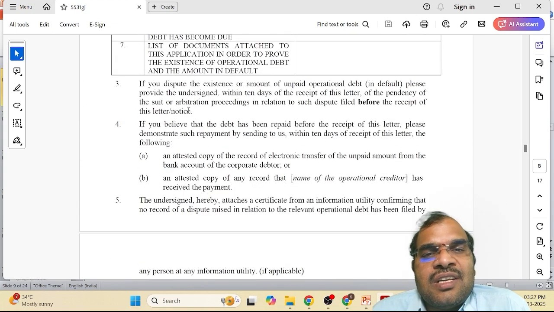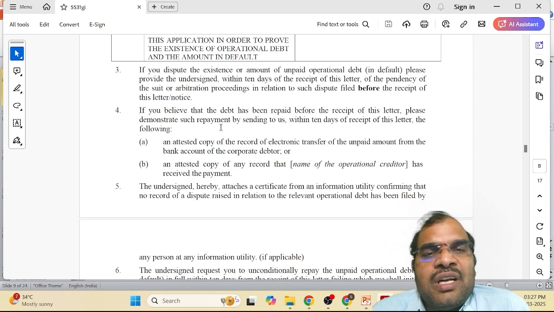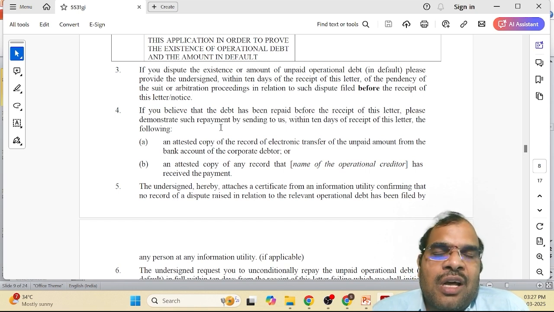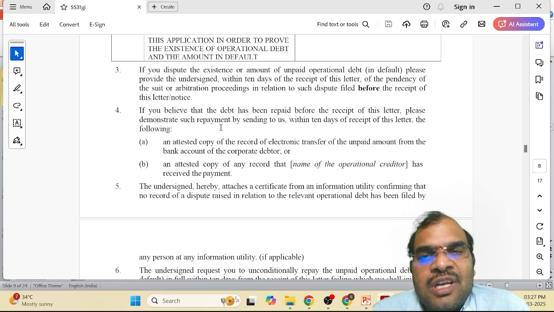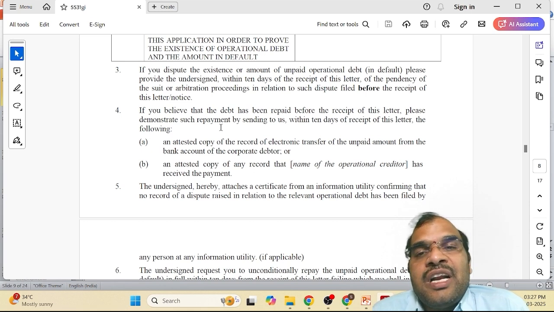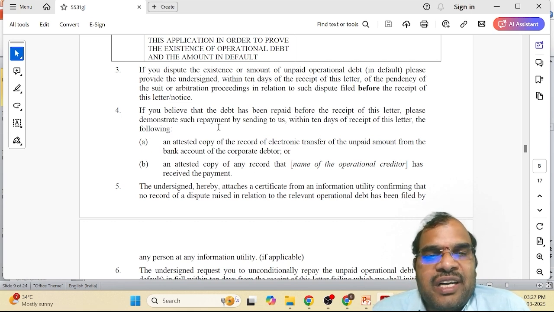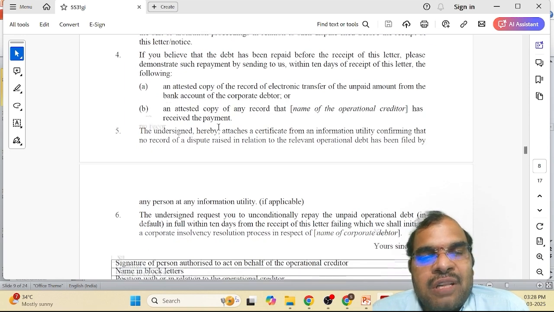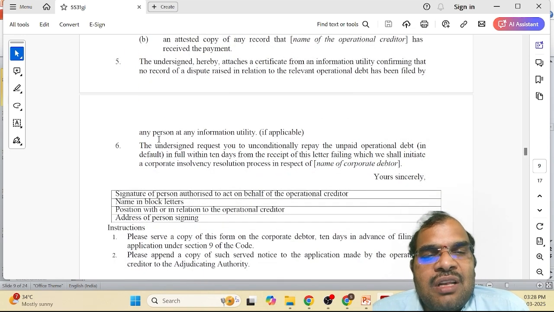If you dispute the existence or amount of unpaid operational debt, please provide the undersigned within 10 days of the receipt of this letter. Then if you believe that the debt has been repaid before the receipt of this letter, please demonstrate such repayment. Because you are giving this to the corporate debtor, you are asking the corporate debtor that if there is a dispute, please state it. Within 10 days, please give the reply stating that there is a dispute. If you have already deposited the money, then please give the bank statement where you have deposited the money. These are all the various other things to be given.